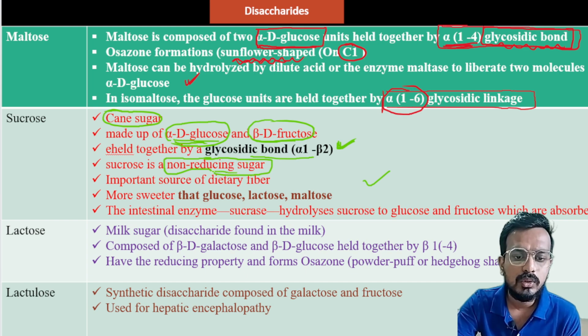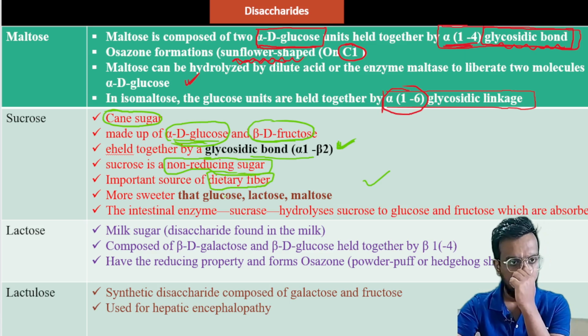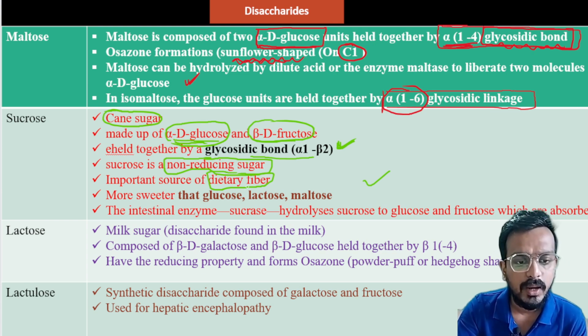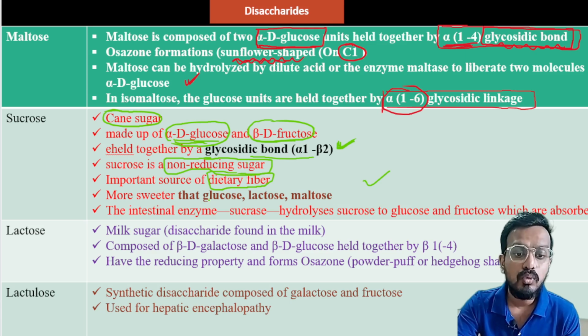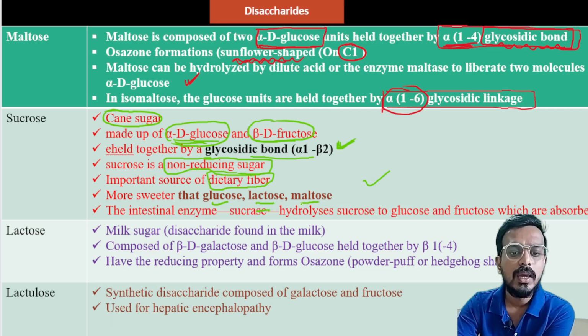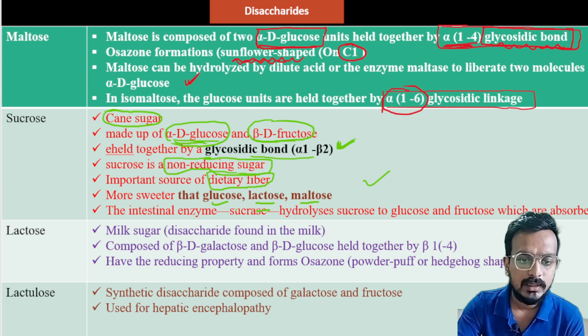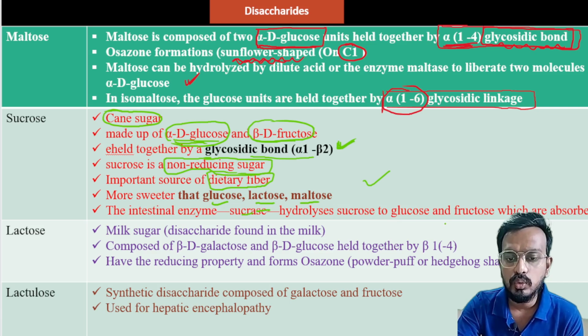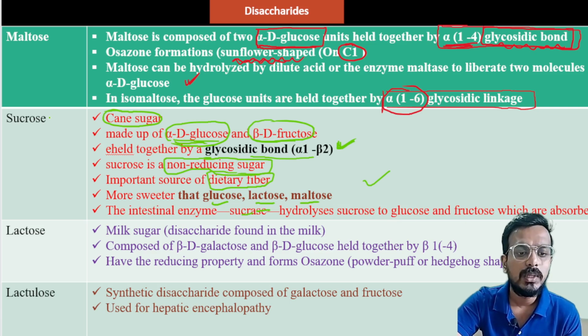Sucrose is an important source of dietary carbohydrate, and you will find it in a large amount. It is sweeter than glucose, lactose, and maltose. If we compare the sweetness of sucrose with other sugar molecules, it is sweeter than glucose, lactose, and maltose. The intestinal enzyme called sucrase hydrolyzes sucrose to glucose and fructose, which are absorbed. You might have heard about a compound called sucralose.